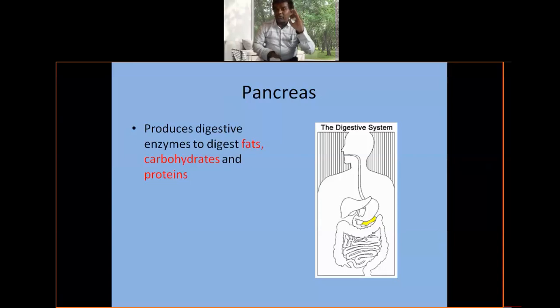Amylase is responsible for the digestion of carbohydrates, and lipase enzyme is responsible for fat digestion. That's why, simply, the pancreas produces digestive enzymes to digest fats, carbohydrates, and proteins.